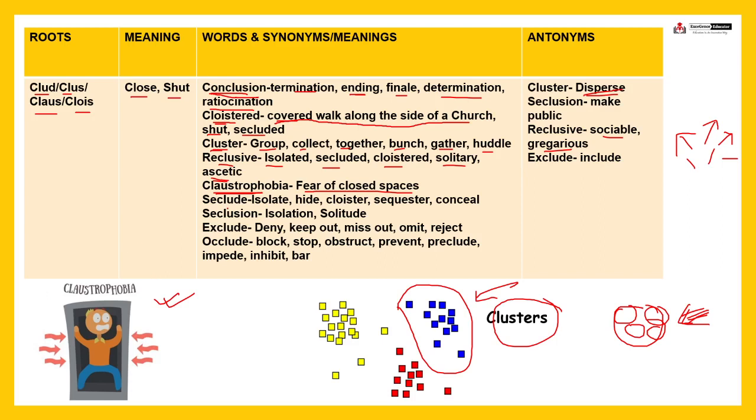Now seclude means isolate, hide, cloister, sequester. Fine. Conceal. Understood? Seclude, isolated. And then comes the word seclusion, which means isolation, or solitude. The opposite of seclusion is to make public. Just the opposite of isolation, isn't it?